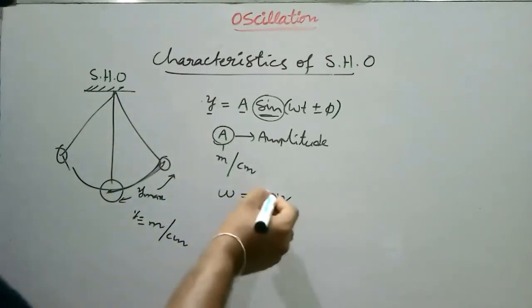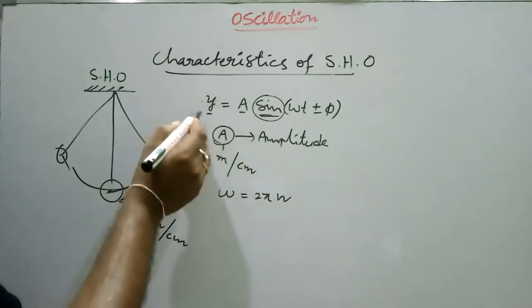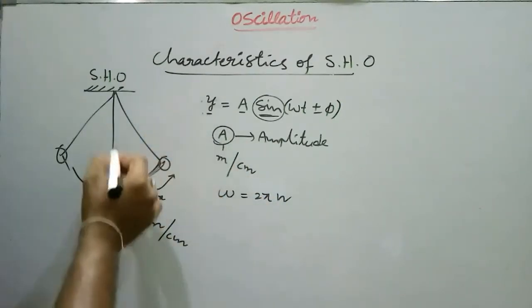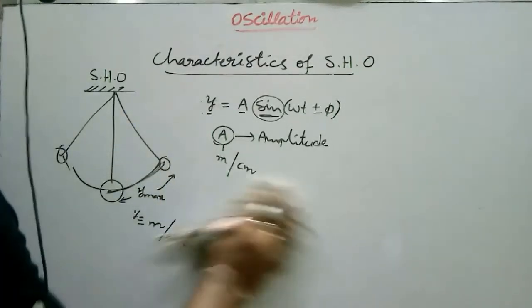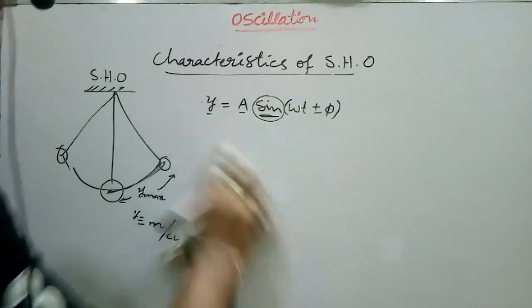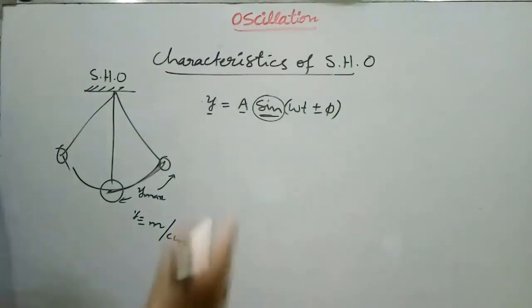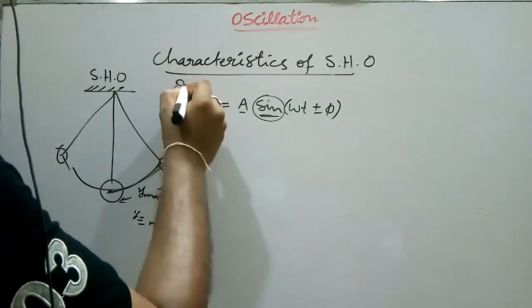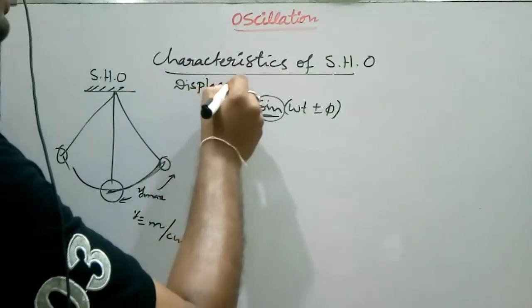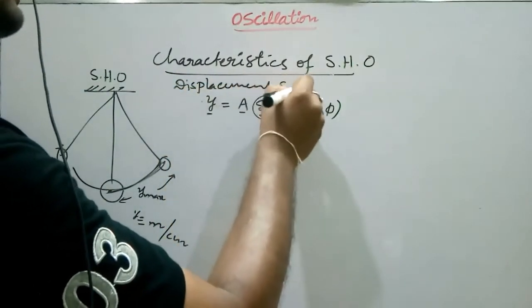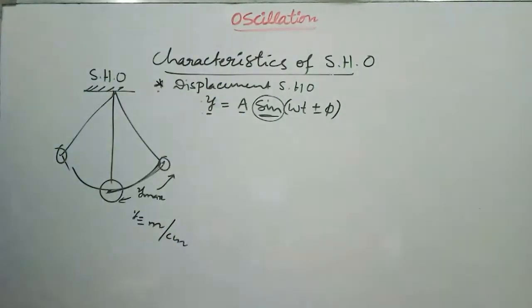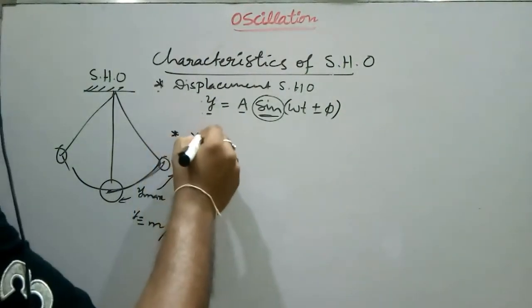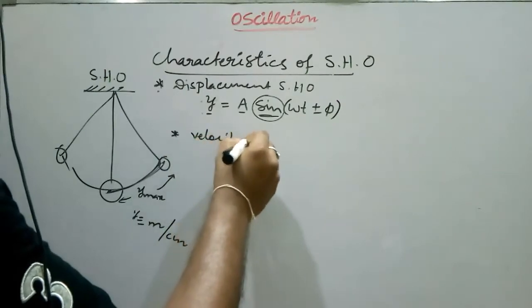Now we discuss the displacement and velocity of the oscillator.